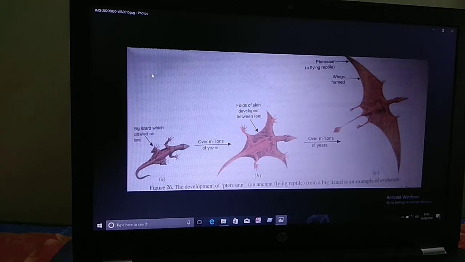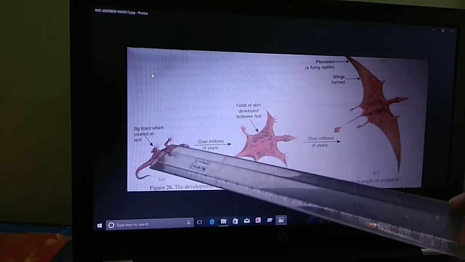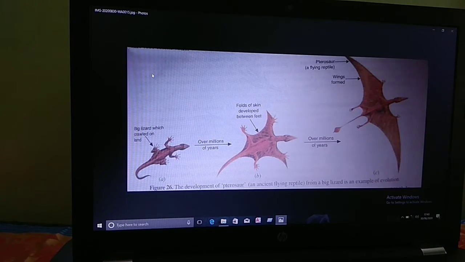In this way, an animal which first was a big lizard crawling on the ground evolved into a flying animal.